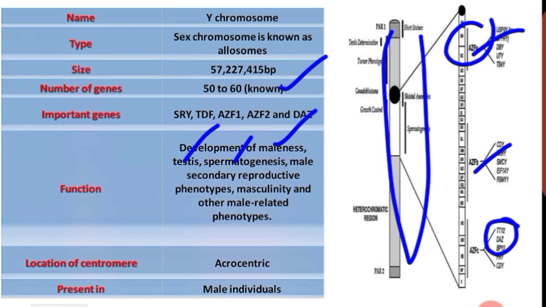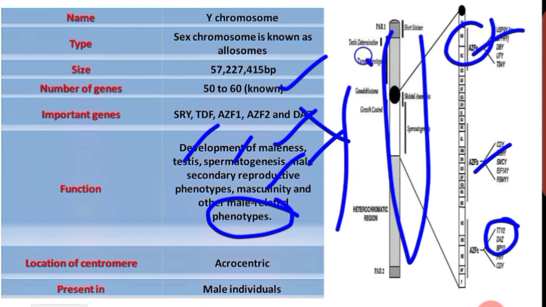That process is called spermatogenesis, and then it gives male secondary reproductive phenotype. Phenotype means external expression. Then masculine nature, other male related phenotypes, everything is induced by the Y chromosome.